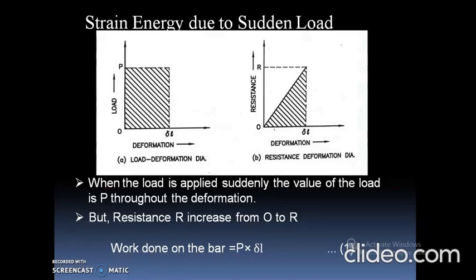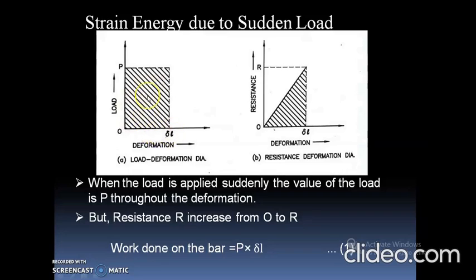Now we will see the next type of load, suddenly applied load to the member. After application of a sudden load, you can identify we will get two different graphs. The first graph represents the load deformation diagram, and the second graph represents the resistance deformation diagram. When the load is suddenly applied, we can identify the load increases from 0 directly to P on the y-axis, and on the x-axis we get the deformation.